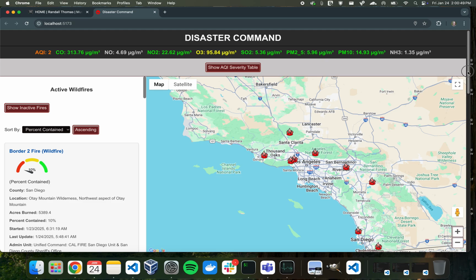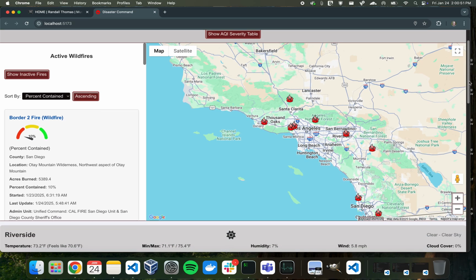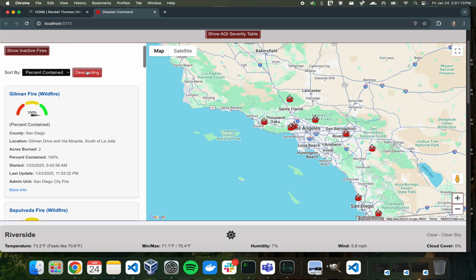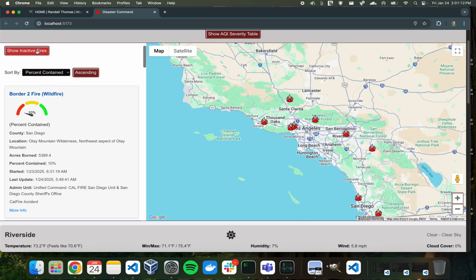And the main component that I started this with is the fire tracker. It's got the Google Maps for showing where all the fires are. If you click on any of them, you can see some of the data about that. And then I've got the list of all of them over here. And you can sort by anything and have them ascending, descending. You can also show all of the inactive fires from recently.